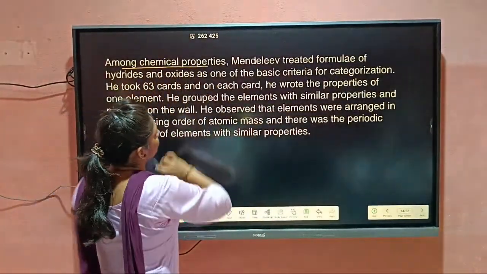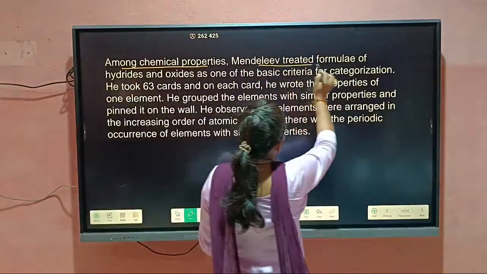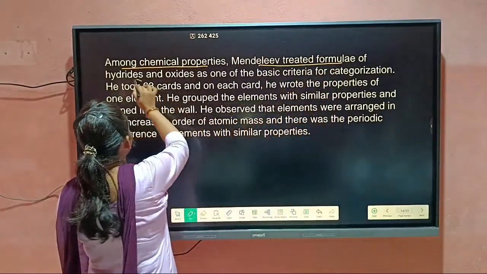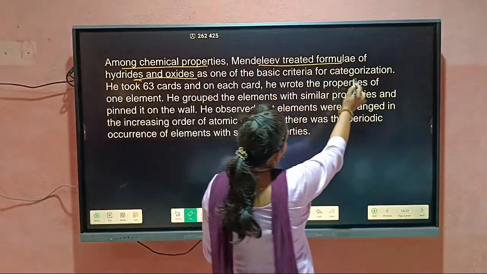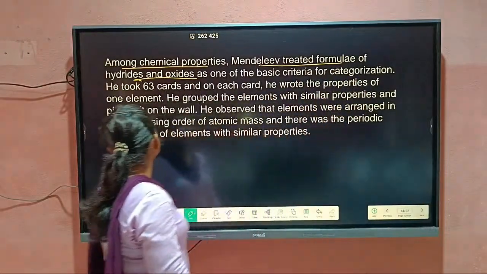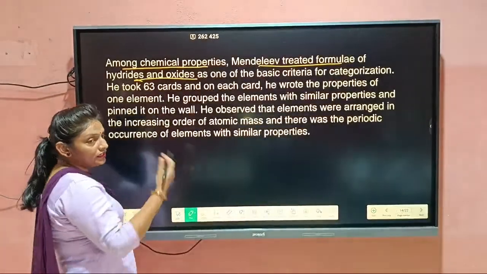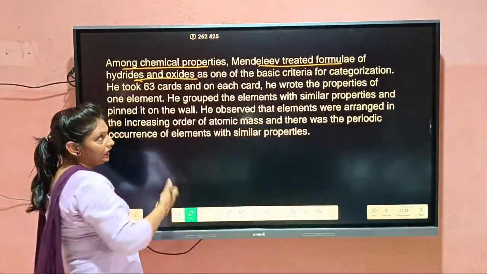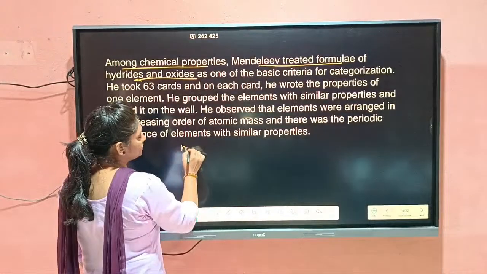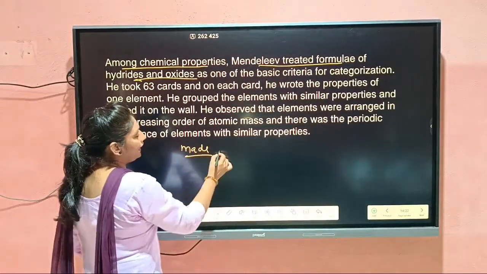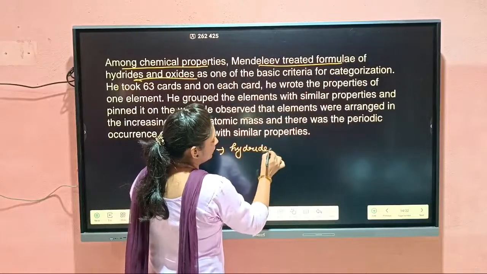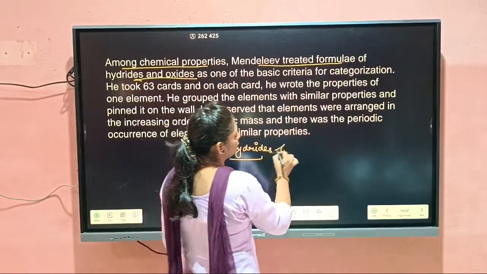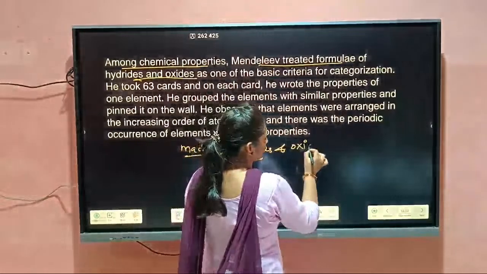Among chemical properties, Mendeleev treated the formula of hydrides and oxides as one of the basic criteria for categorization. What did he do? He made hydrides and oxides of elements.